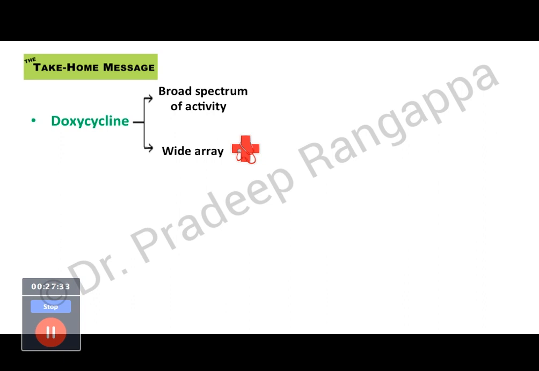So the take-home message for doxycycline is, as you see, doxycycline has a very broad spectrum of activity against atypical bacteria and also a lot of exotic organisms. You have seen multiple organisms like Yersinia pestis, tularemia, and it's a drug of choice for pelvic inflammatory disease, non-gonococcal urethritis or lymphogranuloma venereum. Or you have rat bite fever, Borrelia, Leptospira. Most importantly for us, what is of importance is rickettsia, Leptospira, and malaria. And it has a wide area of clinical usage.